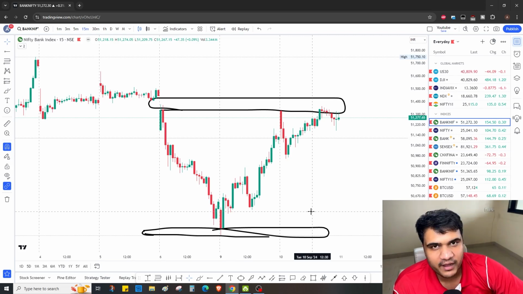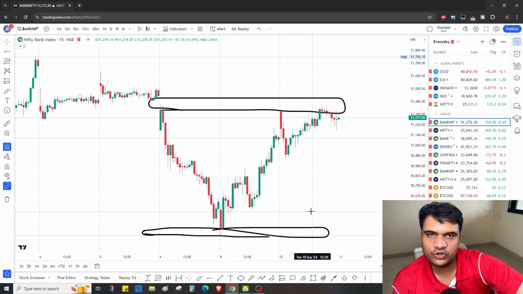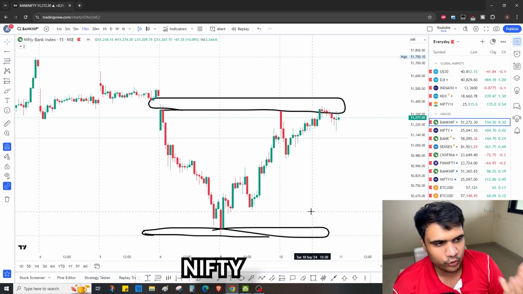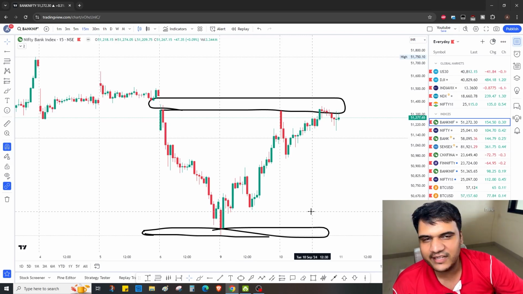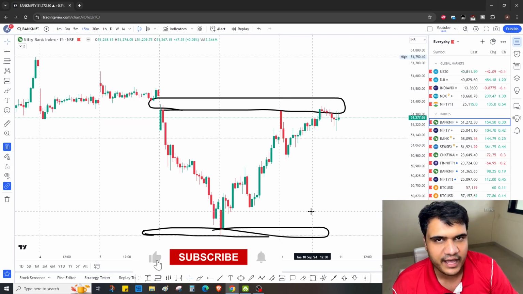And for option buyers particularly, if the resistance is crossed tomorrow in Bank Nifty or Nifty, you can try your hand at buying calls for tomorrow, because the call premiums are going to be very low and they might spike quite a lot if a trending move comes.